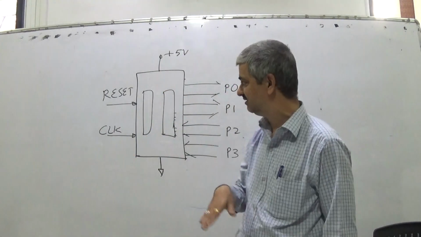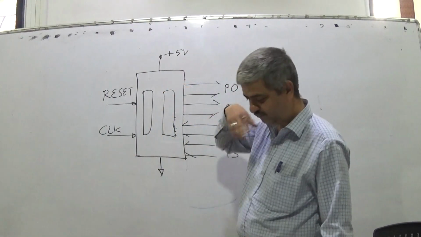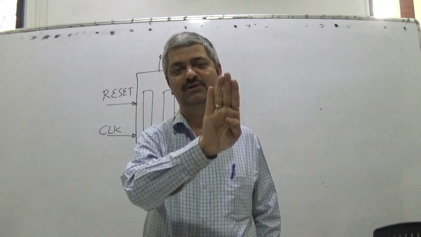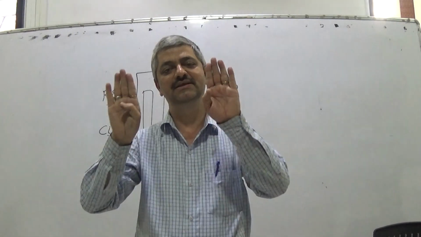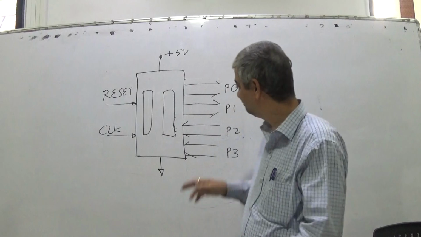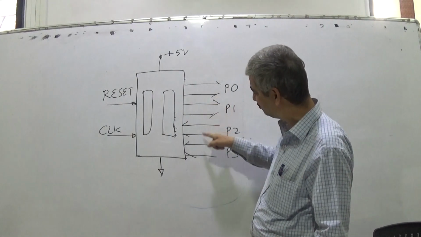So now what we are discussing, we are now aware that there can be CPU, there can be program, and CPU can execute any program in the memory, and the program is such that it will refer these locations also.